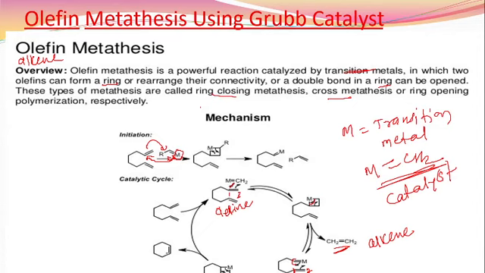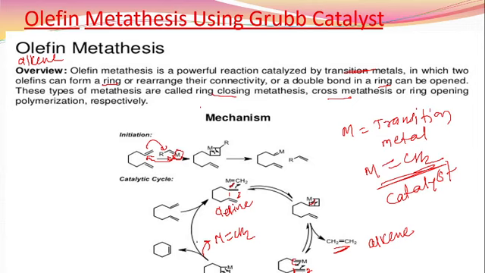And we get this type of cyclic compound, a cyclic alkyl compound, and there is a removal of M double bond CH2. And in the next step, again a reactant is attached to this metallic catalyst, and then the cycle goes on.